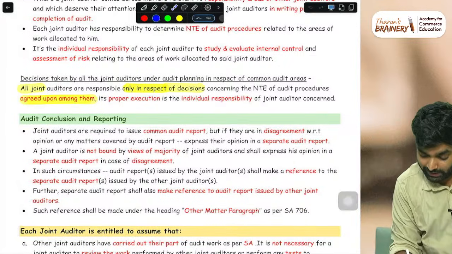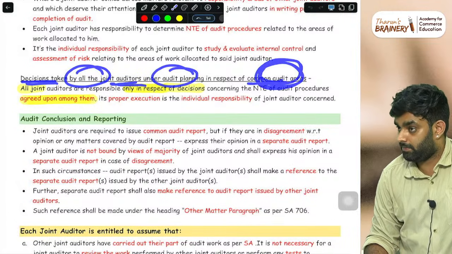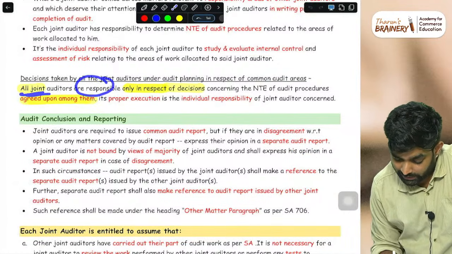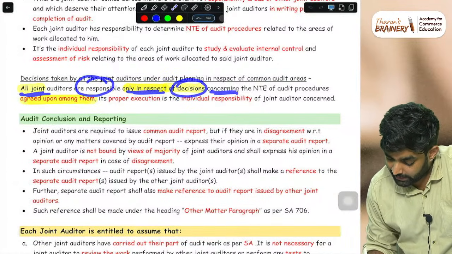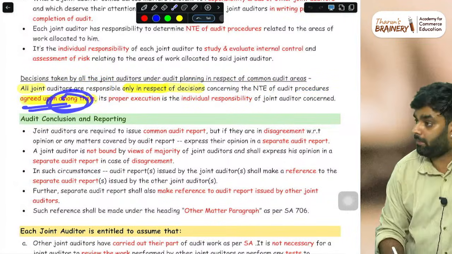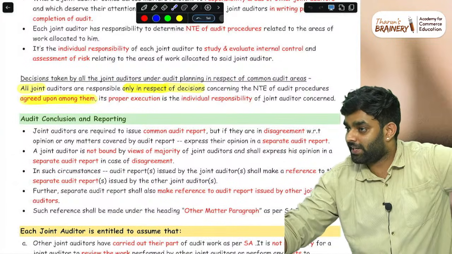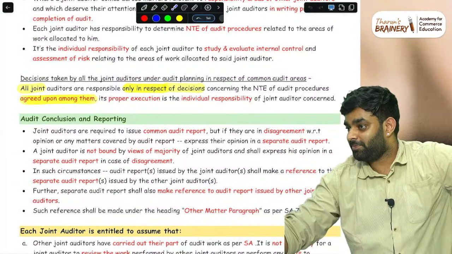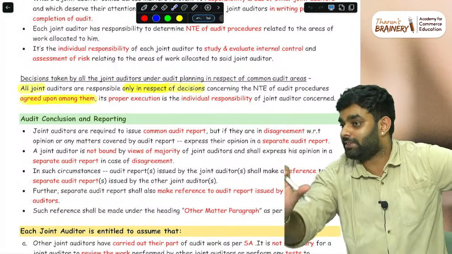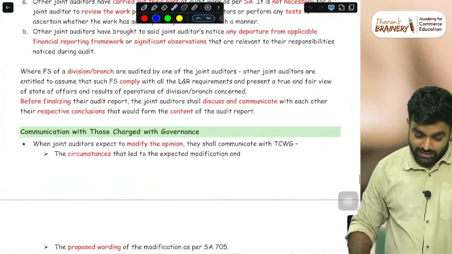In the sentence, decisions taken by all the joint auditors under audit planning in respect of a common audit area: all joint auditors are responsible only in respect of the decision concerning the nature, timing, and extent of audit procedures agreed upon by them. They are responsible for the procedures they agreed upon. Here the common decision is taken by everyone, but the work is basically done by DES. So the major responsibility is DES. Let's see how they have written the answer.